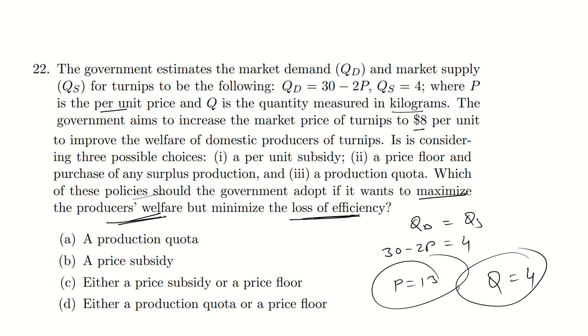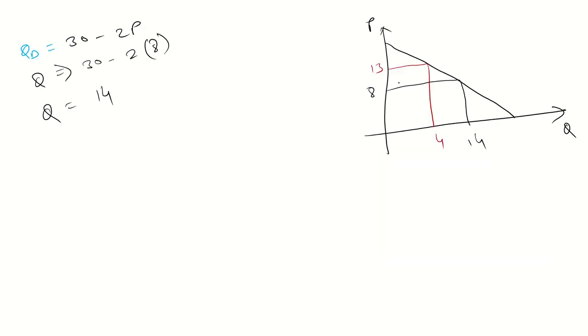Okay, so whenever we are talking about the subsidy, this is the demand line.